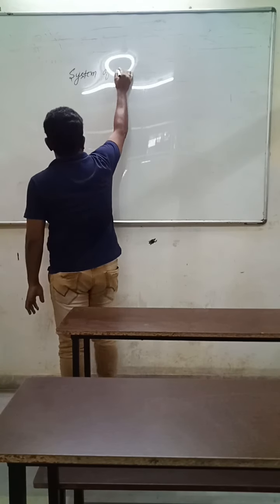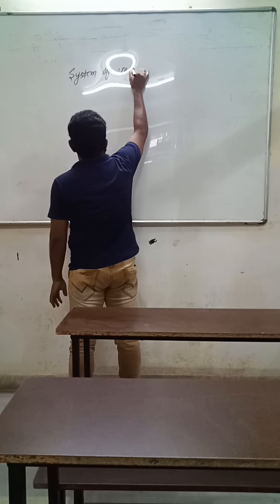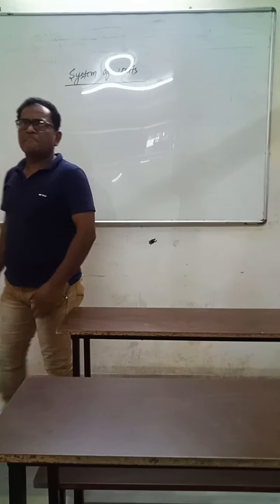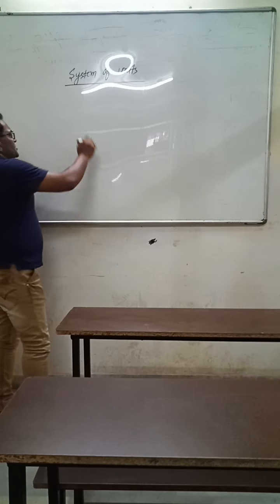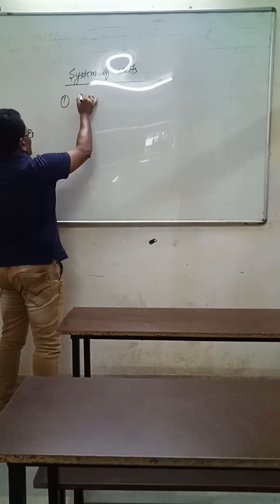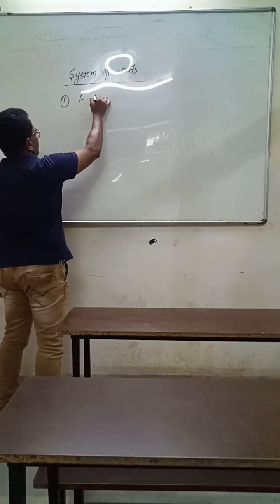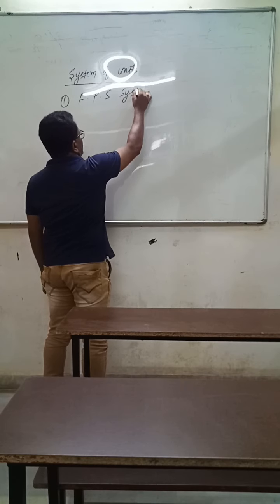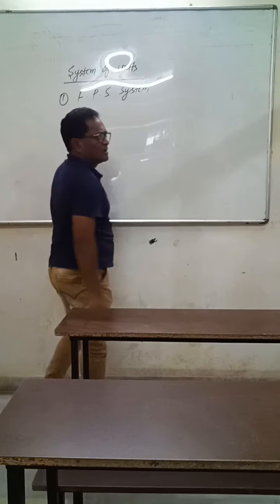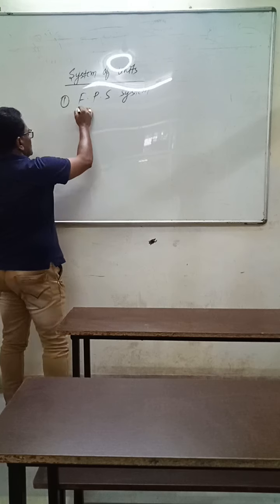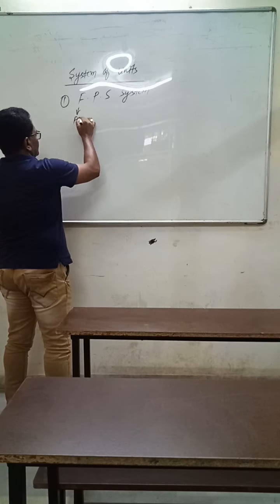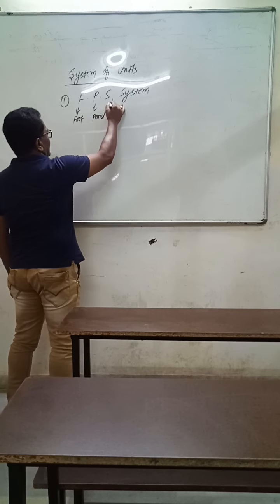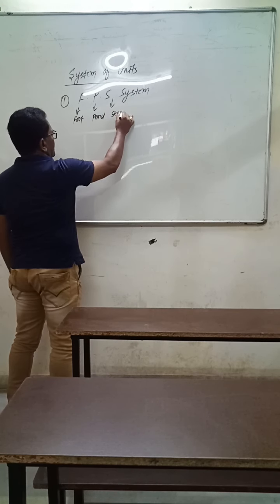System of units. In the very beginning, the system used was the FPS system. F means foot, P means pound, and S means second.